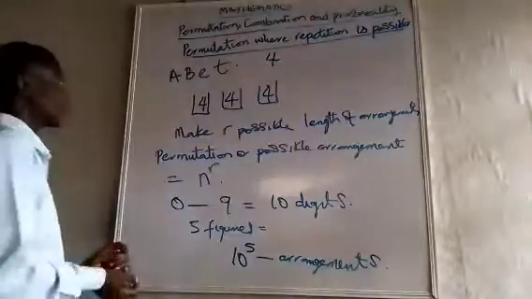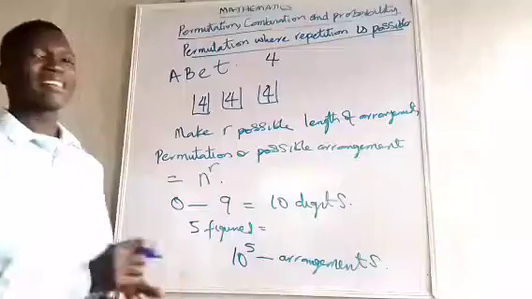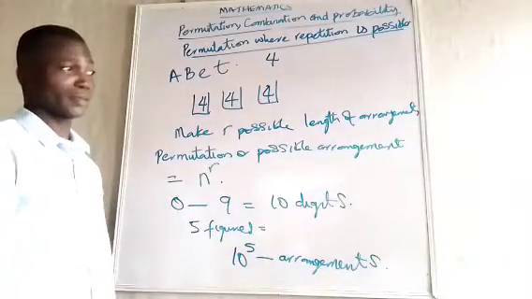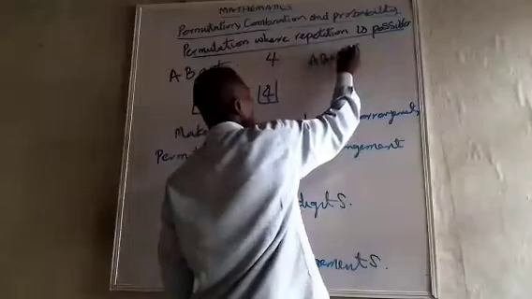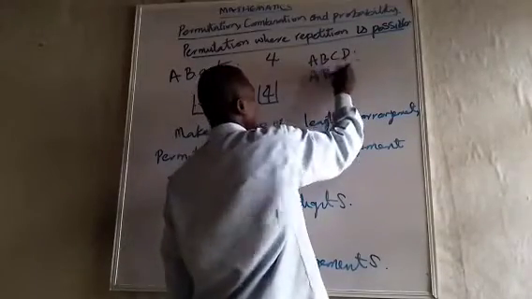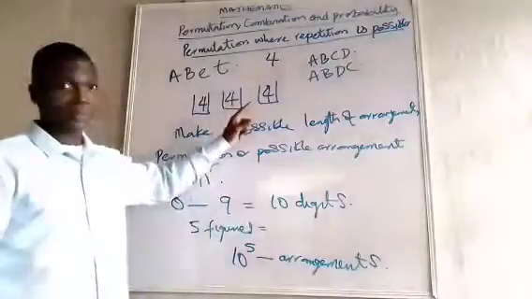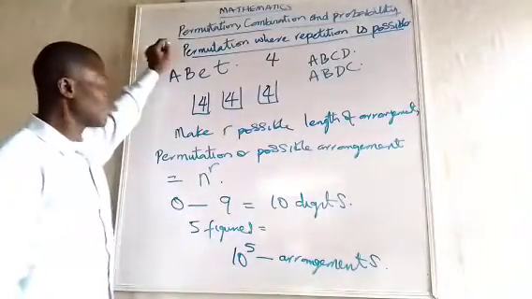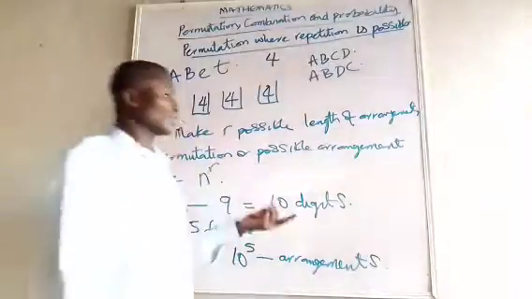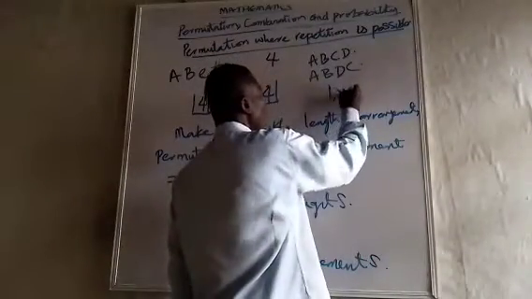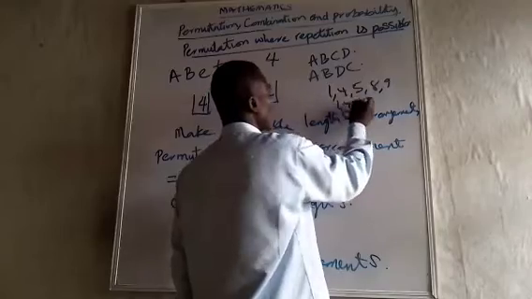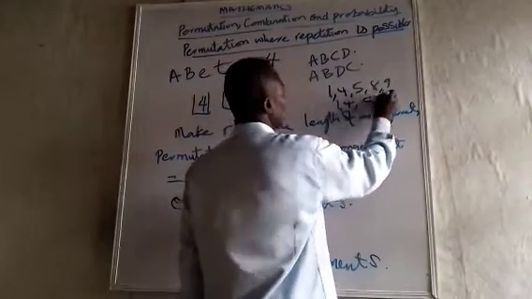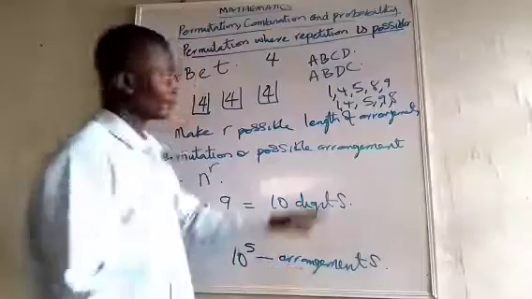So please, before I go on, I want you to know something. In permutation, the order of arrangement is very important. Like I have told you before, A, B, C, D is different from A, B, D, C. So that is the thing about permutation, which means that if your lottery is 1, 4, 5, 8, 9, and you play 1, 4, 5, 9, 8, they are different.